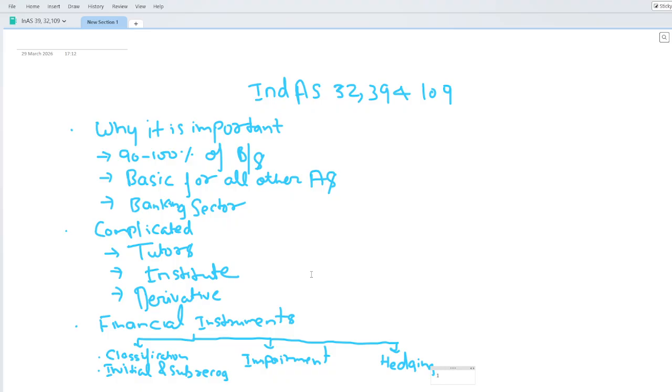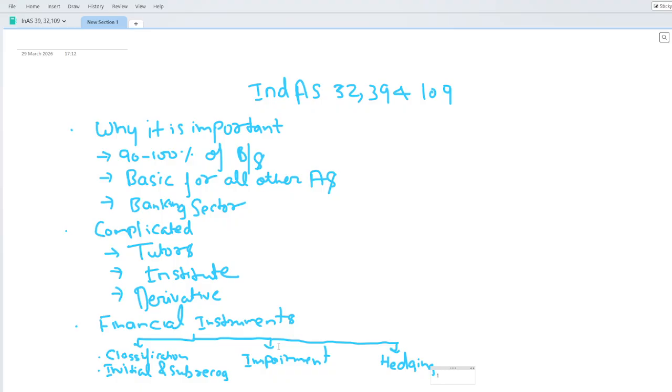This is also a very whole ocean. In the banking sector also you have a very separate division for the impairment of the financial instrument. Then you have the staging of it, stage one, stage two, stage three, in the IFRS world. How the probability of default is calculated is a different thing.